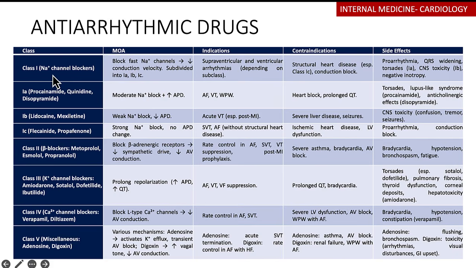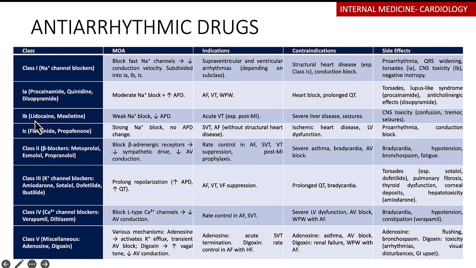So class 1, the sodium channel blockers, are divided into 1A, B, and C. 1A are drugs like procainamide, quinidine, and disopyramide. These ones are moderate sodium channel blockers. They also increase the action potential duration. So they're used for Wolff-Parkinson-White syndrome, ventricular tachycardias, and atrial fibrillation. They're contraindicated in patients with heart block and prolonged QT syndromes. Then they may cause torsades. They may cause lupus-like reactions, like for example with procainamide, and anticholinergic effects with disopyramide.